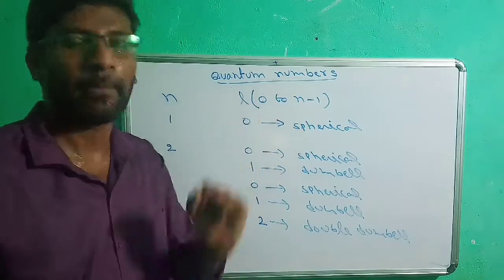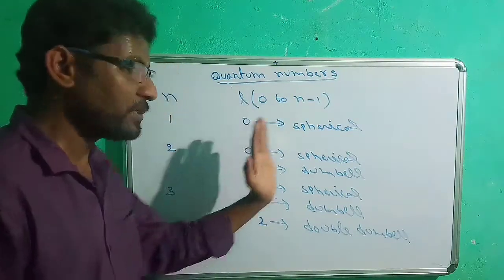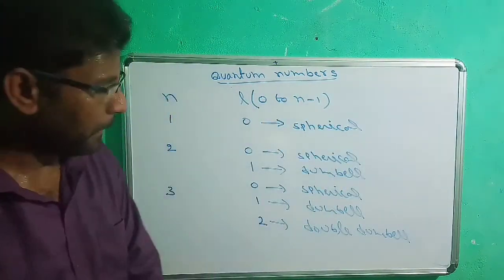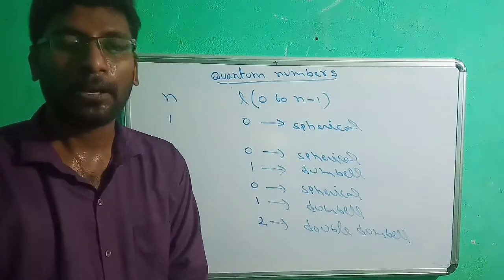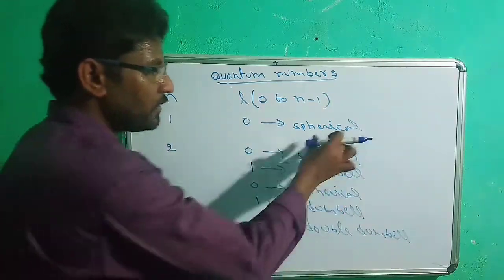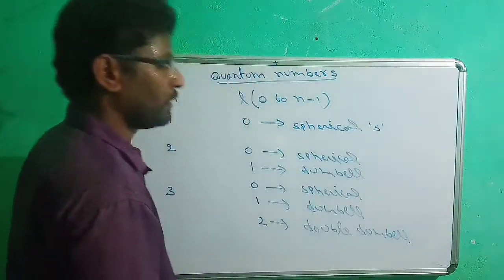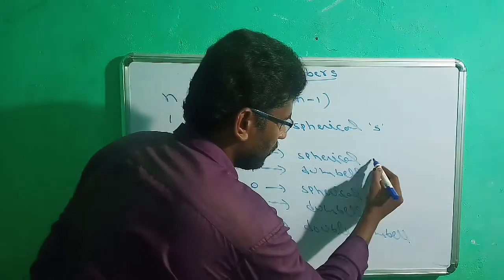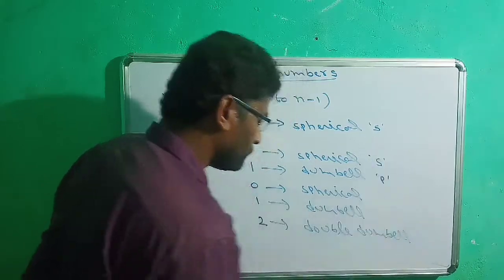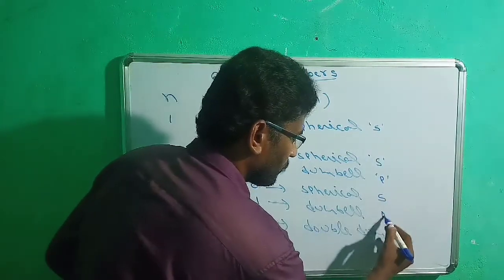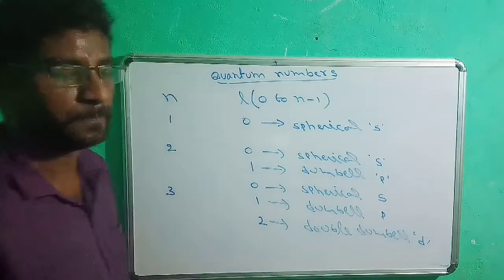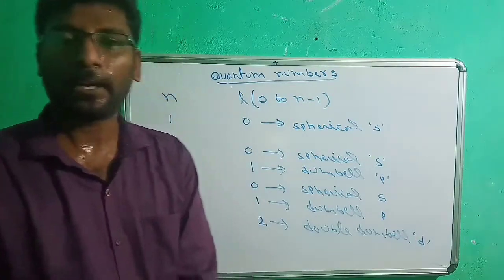If L is 0, that must be a spherical subshell. If L is 1, that must be a dumbbell subshell. If L is 2, that must be a double dumbbell subshell. This spherical subshell we represent with the letter S, this dumbbell subshell we represent with the letter P, and this double dumbbell subshell we represent with the letter D.